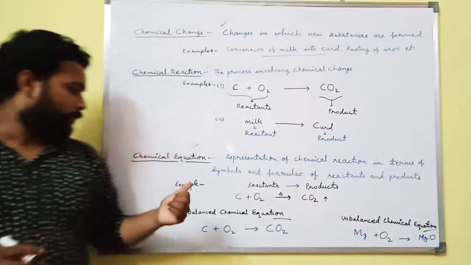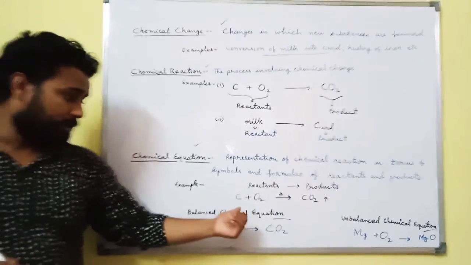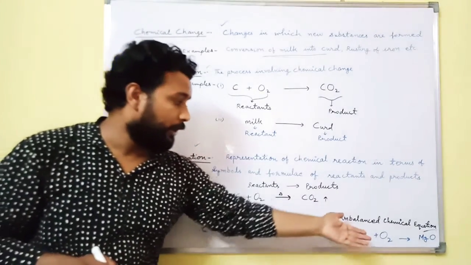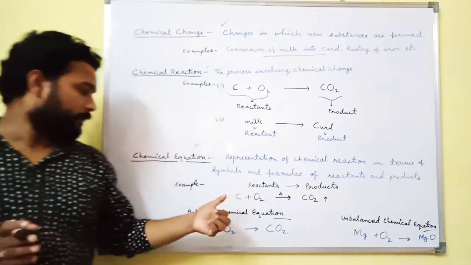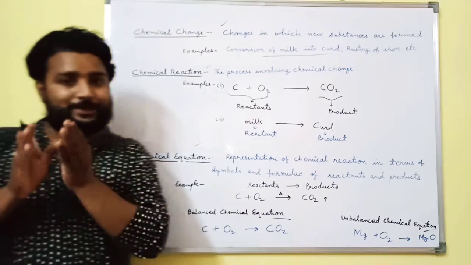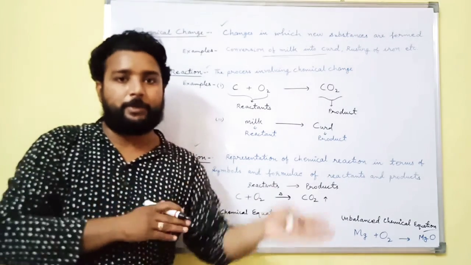So what is a balanced chemical equation and what is an unbalanced chemical equation? We have two types of chemical equation, first balanced and second unbalanced.